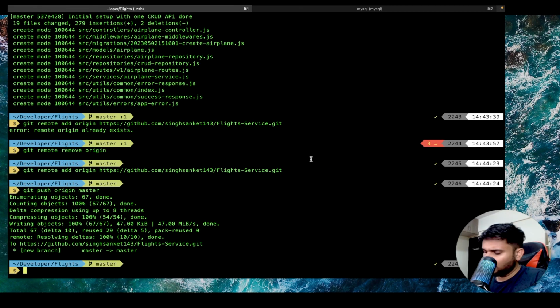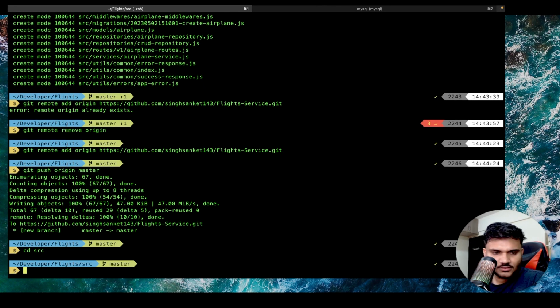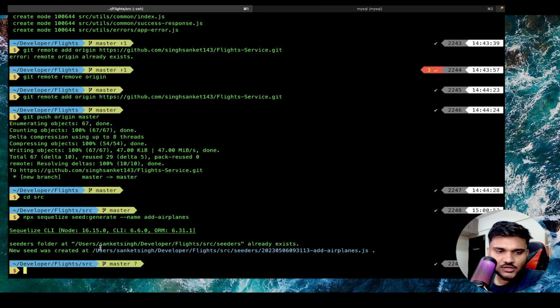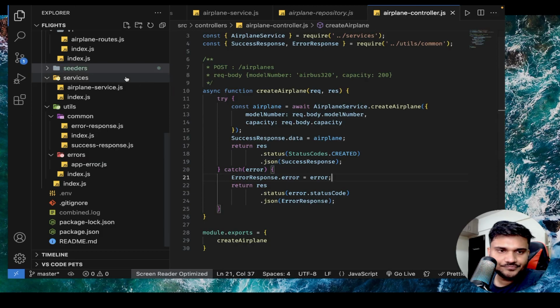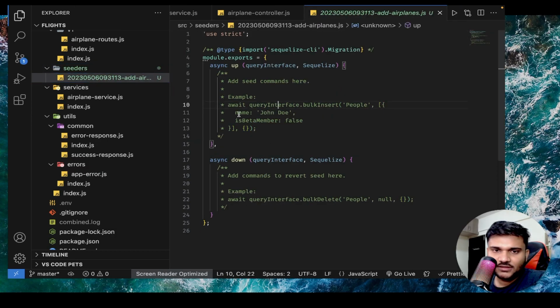Okay, so what you can do is you can write something like npx sequelize seed generate, minus minus name. You can give a name to the seed, and let's say I'll say it as add airplanes. The moment you run it, you can see it will create a new seed file, add airplane.js. You can see this new seed file. Now you can see in this seed file, it will give you the whole structure altogether. And it's going to be very easy to use, extremely simple to use.